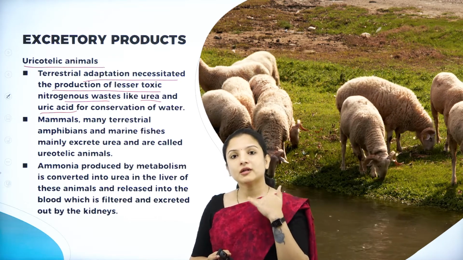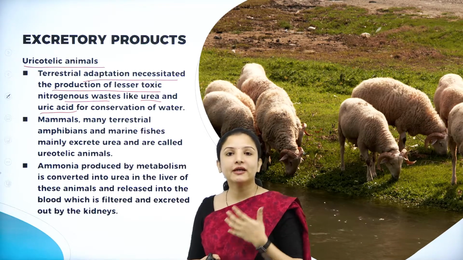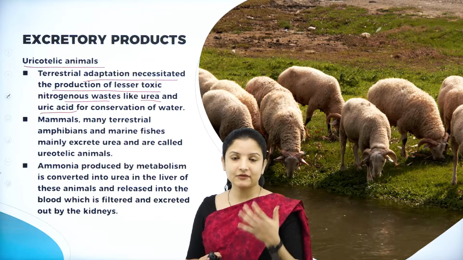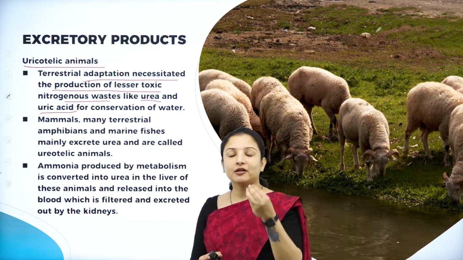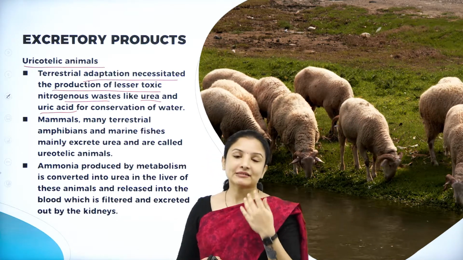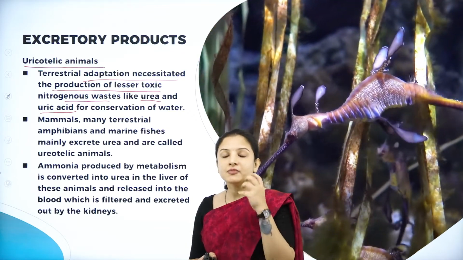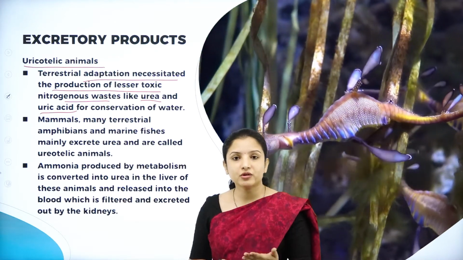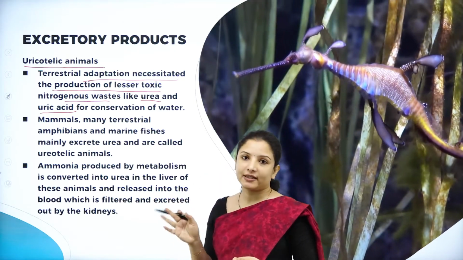The more water we drink, the more water can be utilized properly for the excretion process. But what might happen if the water is less? If we drink less water, excretion will be a problem. So, in order to avoid this, nature itself has designed the excretory function in terrestrial animals in such a way that by making use of less water, the uric acid and the urea can be eliminated easily from the body. Such animals are called ureotelic or uricotelic animals.